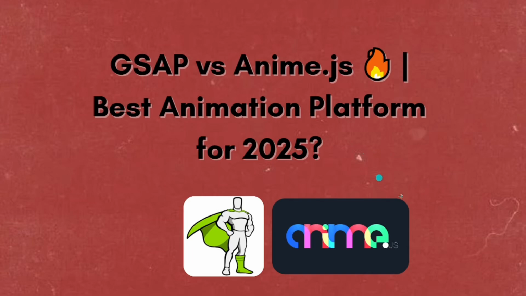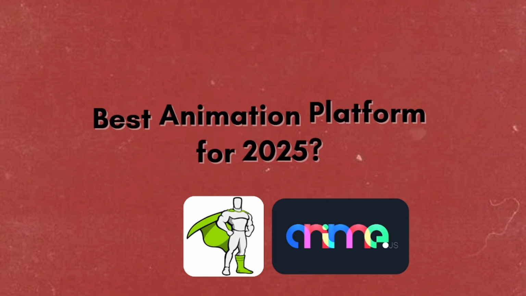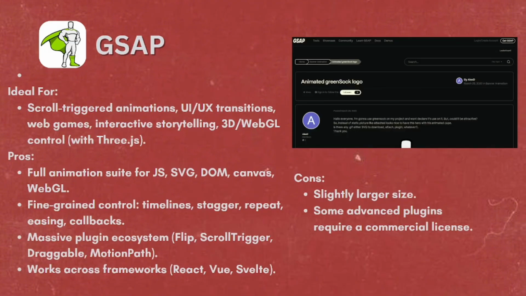Hey everyone, in this video we're going to be comparing GSAP and Anime.js to see which is the best animation platform for 2025. So first, let's start with GSAP. This is ideal for scroll-triggered animations, UI or UX transitions, web games, interactive storytelling, and 3D or WebGL control with Three.js. So the pros and cons, let's start with the pros.